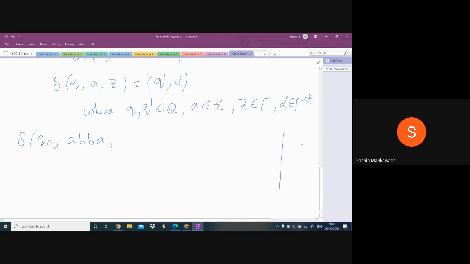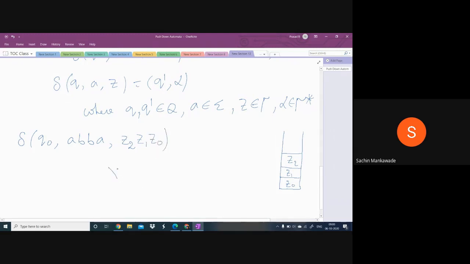So let this be the stack, and let the symbols in this stack from top to bottom be Z2, Z1, Z0. So here Q0 is the present state, ABBA is the input string, and the symbols in the stack are, from top to bottom, Z2, Z1, Z0.